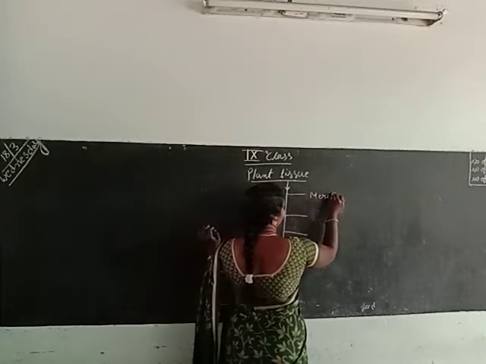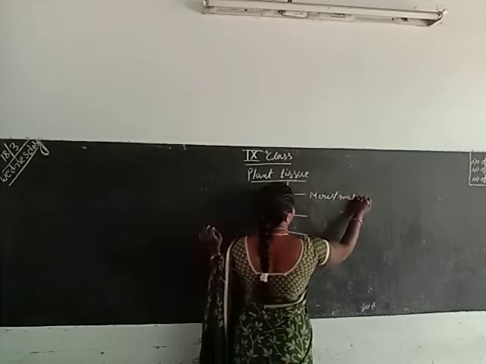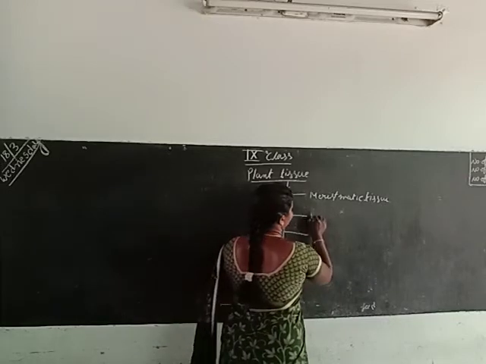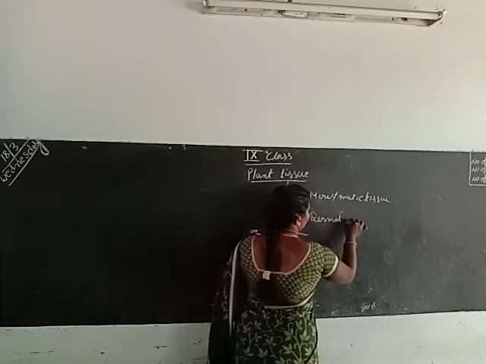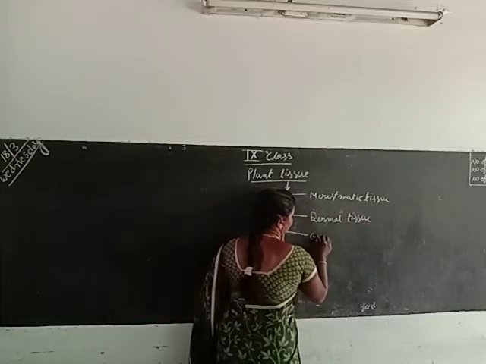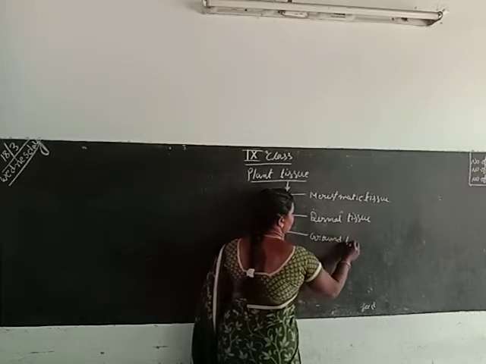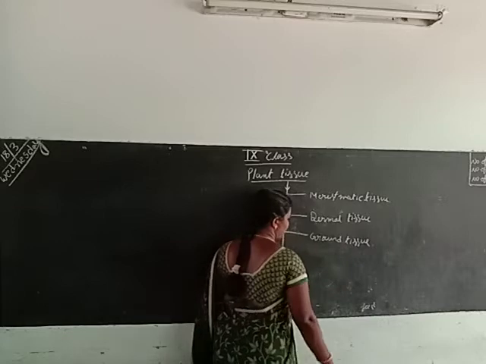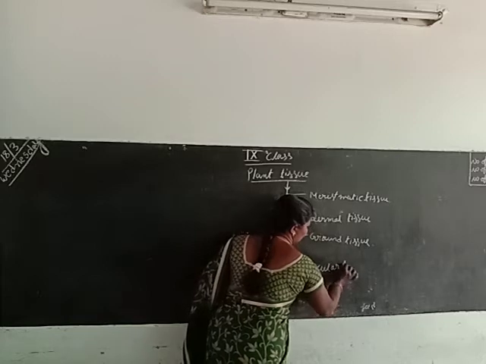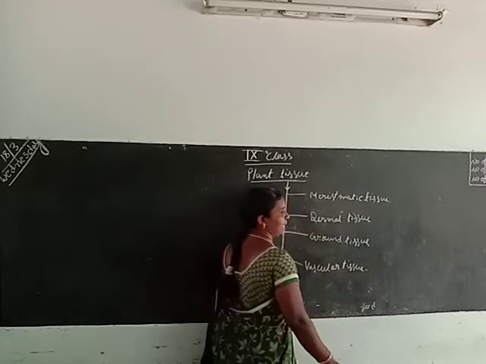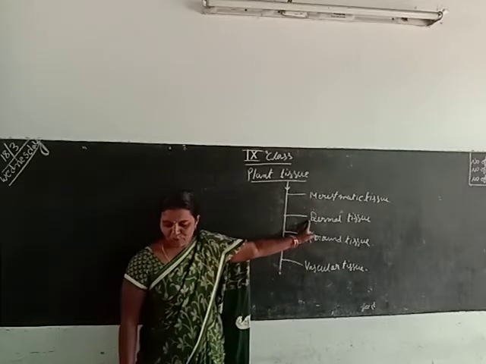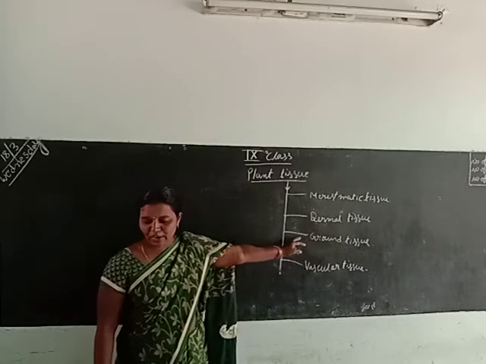Meristematic tissue. Second one is dermal tissue. Third one is ground tissue. And fourth one is vascular tissue. How many types of tissues are there? There are four types of tissues: the meristematic tissue, dermal tissue, ground tissue and vascular tissue.